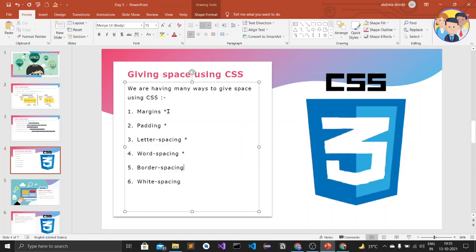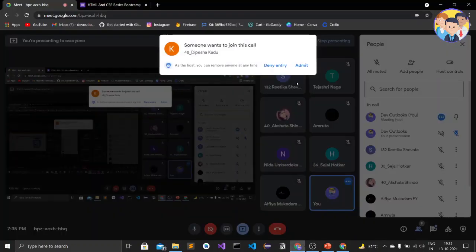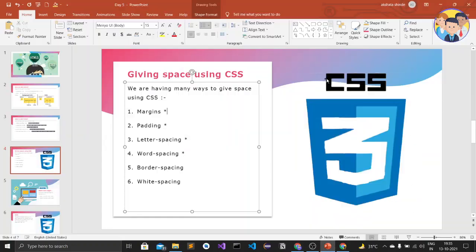Okay, so the first one is margin. So as we hear the word margin, it just clicks in the mind that there is a margin, means there is a space between the text and the topper element. Okay, topper element or the website itself. Okay, and the padding just gives the padding. Okay, means these two look similar but they are not.